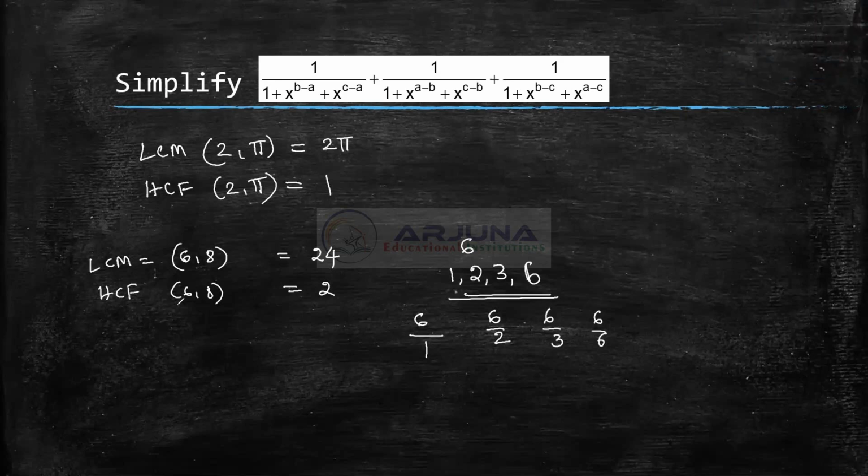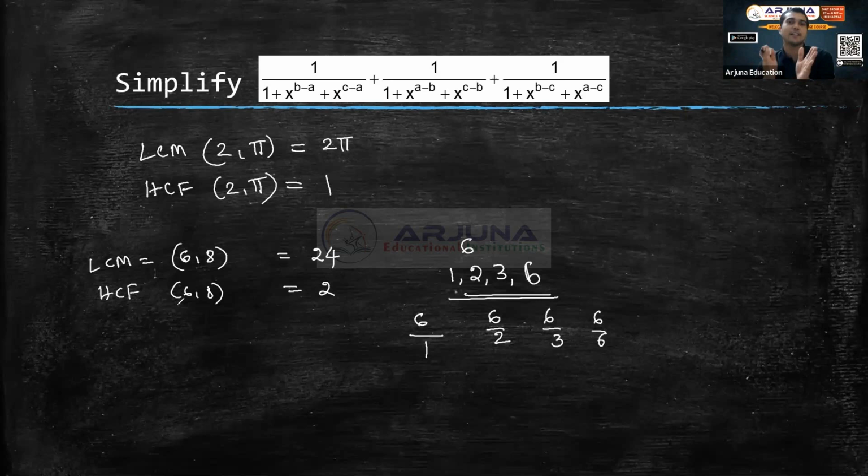So what is that multiple? Multiple means multiple of 6 also, multiple of 8 also. So which is the least one in that? 6 ones are 6, 6 twos are 12, 6 threes are 18, 6 fours are 24, and 8 threes also 24. The first one which matches for 6 and 8 is 24. Therefore, we consider LCM is 24.